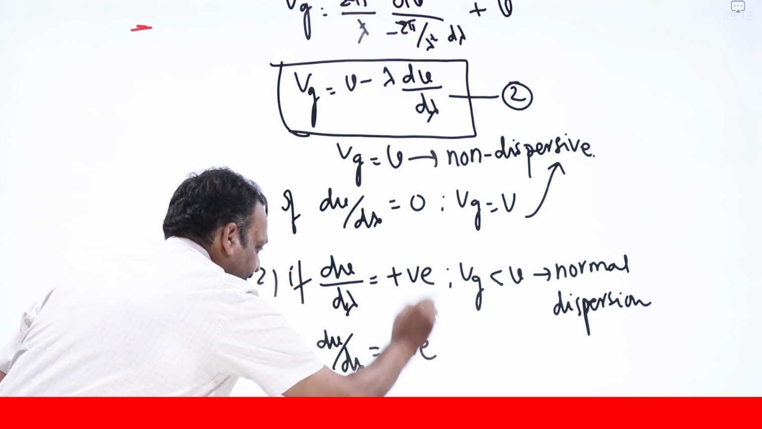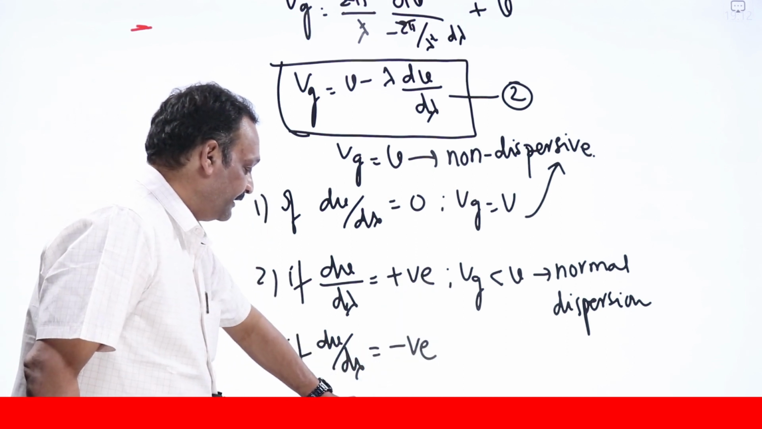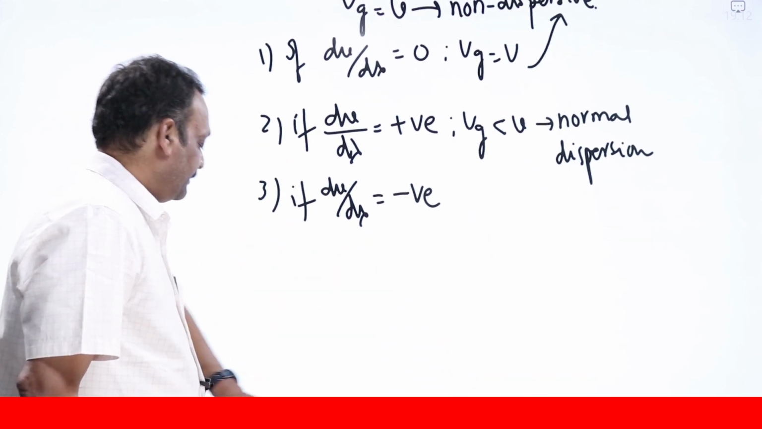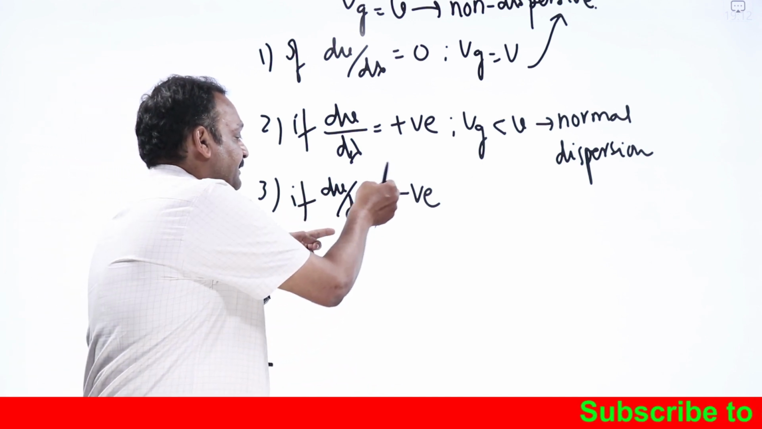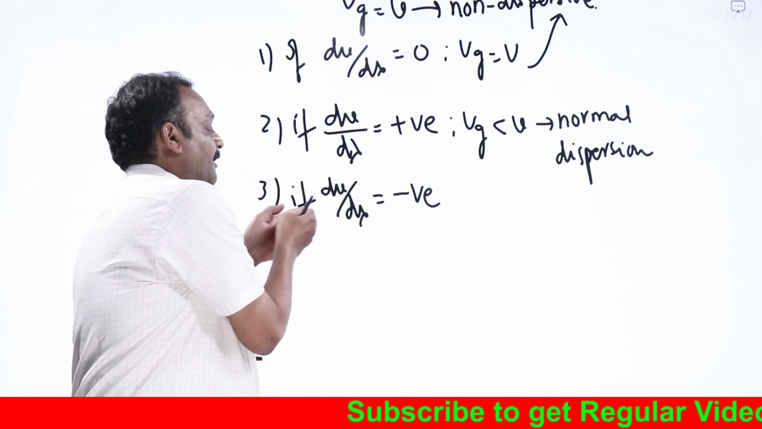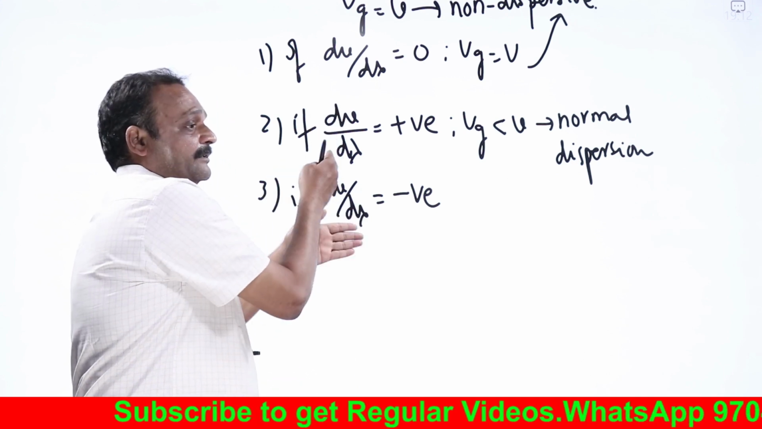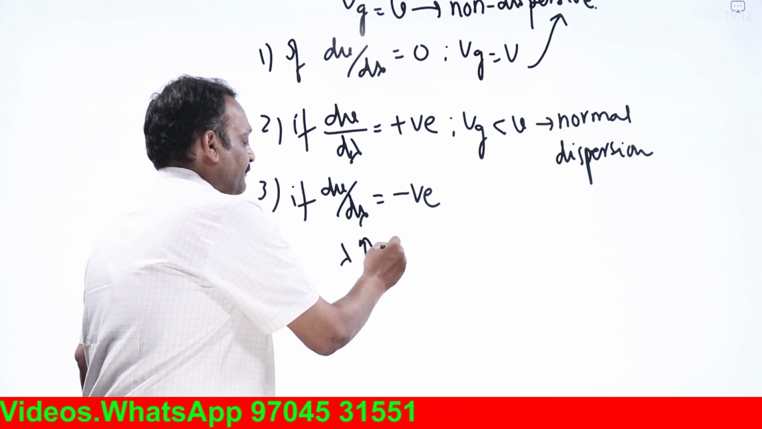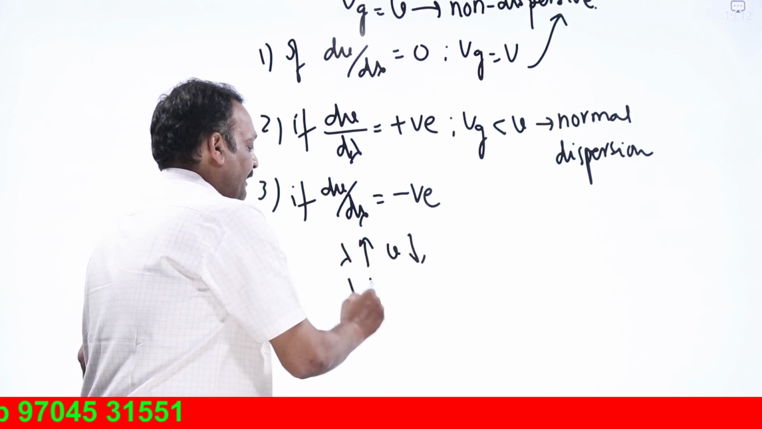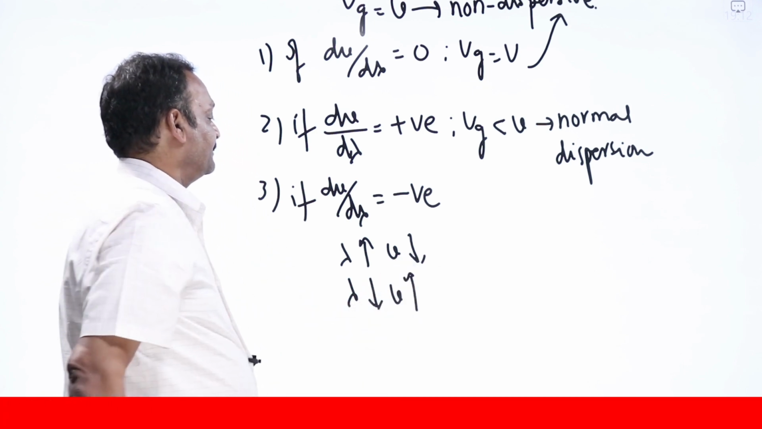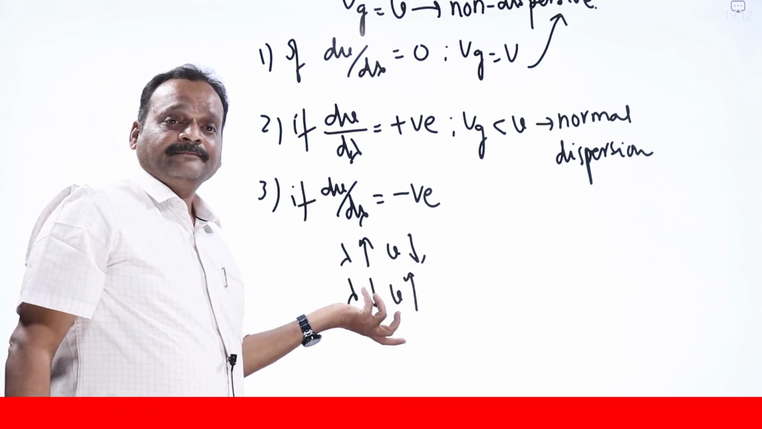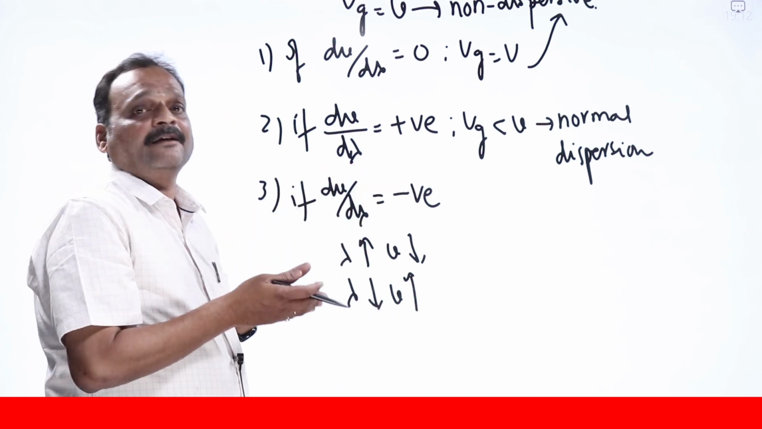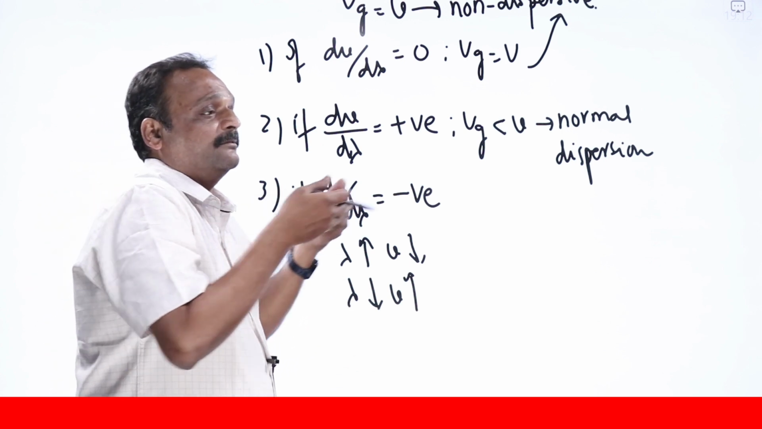Now the third case is, if dv by d lambda is negative. What is the meaning of dv by d lambda becoming negative? When will we get dv by d lambda negative? If lambda is increasing, velocity is decreasing, or lambda is decreasing, velocity is increasing. Both move with opposite sign. If lambda is increasing, velocity decreases, or lambda decreases, velocity is increasing, then we say that dv by d lambda is negative. It means in that medium, longer wavelengths travel with lesser velocity, and smaller wavelengths travel with more velocity.